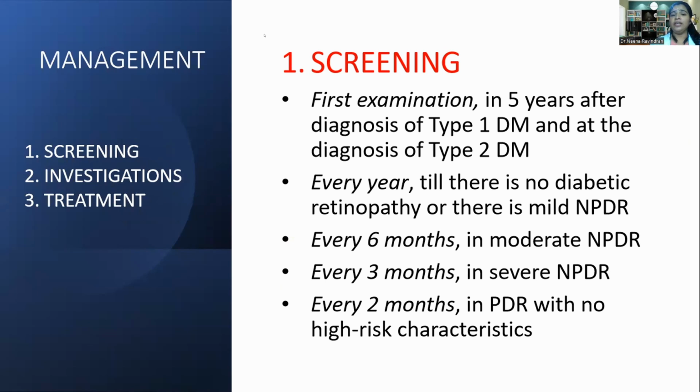Screening starts 5 years after the diagnosis of type 1 diabetes mellitus and at the diagnosis of type 2 diabetes mellitus, and every year it has to be screened as long as there is no diabetic retinopathy or only mild NPDR. In moderate NPDR, we need to do fundus examination every 6 months, in severe NPDR every 3 months, and every 2 months in case of no high-risk characteristics.